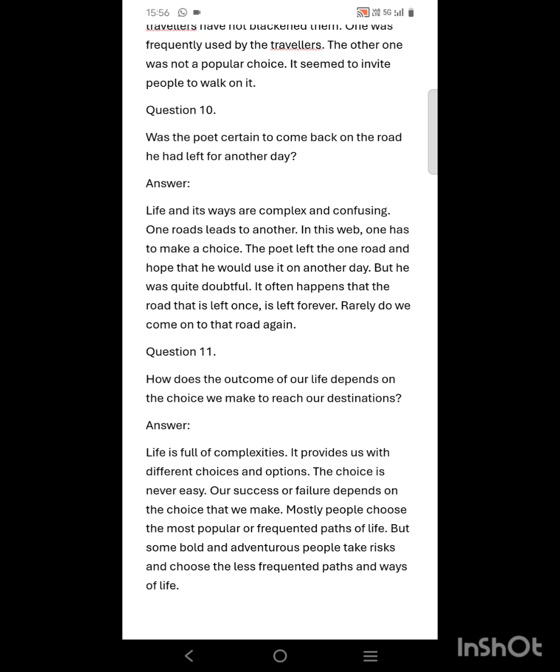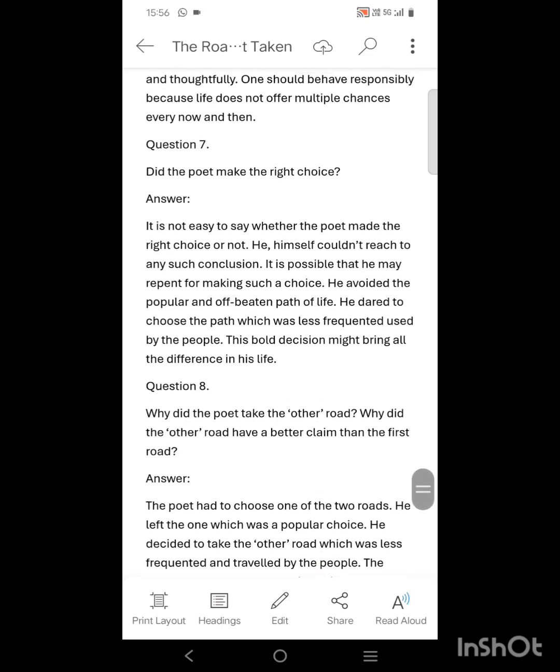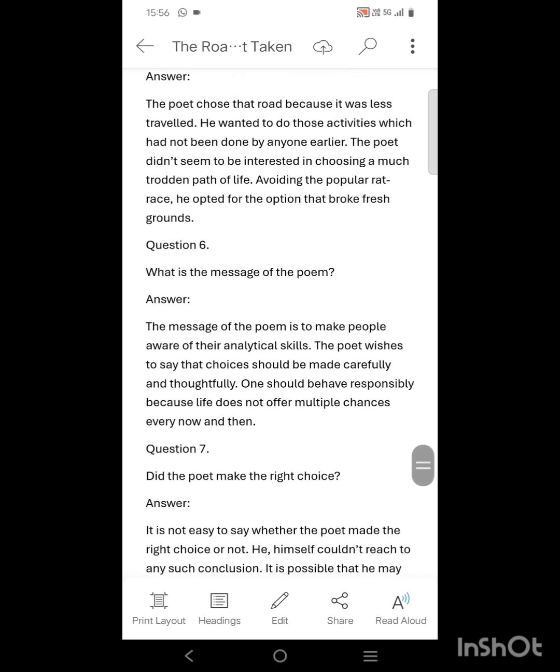They have not observed how many people have walked this way or how many people have walked that way. You should not copy others, but you should make your own way and work on it, because no one can know you better than yourself, and you have to make these choices carefully, that which path you should choose for your future. So I have completed the question answers of The Road Not Taken,